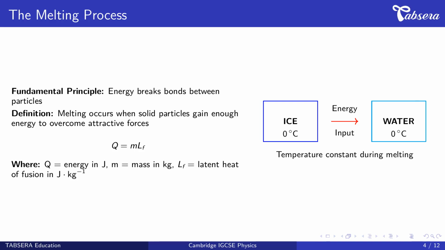as a liquid. Mathematically, we express this as Q equals m times L sub F, where Q represents energy measured in joules, m represents mass measured in kilograms, and L sub F represents latent heat of fusion, measured in joules per kilogram. The diagram illustrates ice at 0 degrees Celsius receiving energy input to become water, still at 0 degrees Celsius. Notice how temperature remains constant during melting. This principle is fundamental because energy goes into breaking bonds, not increasing temperature.